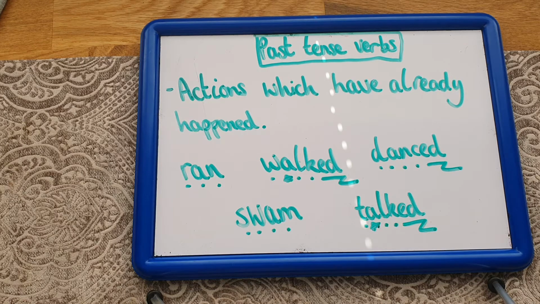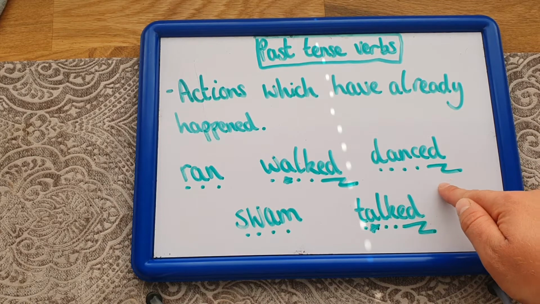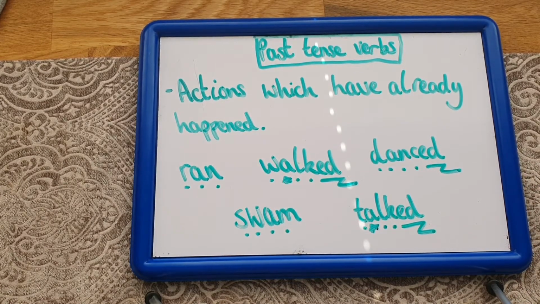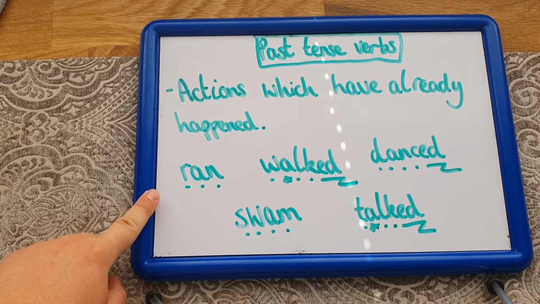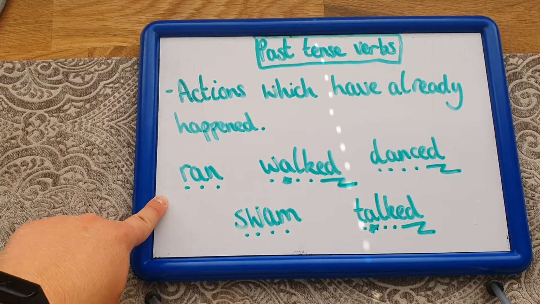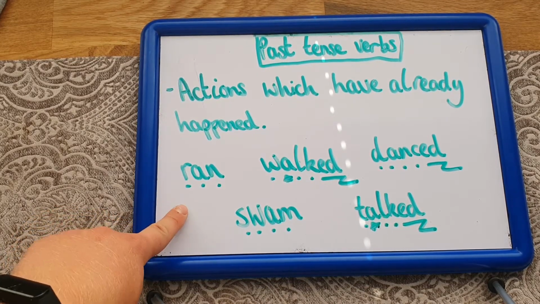Now with these words, I can see some of them end in a suffix just here, and that suffix that I'm bolting on is the ed. So most of our verbs which are past tense verbs, they've already happened, end in ed. But some of them are very naughty because some of them don't follow that rule, like ran. So the present tense of ran would be run, but I don't say I runned, because that sounds strange, doesn't it? And we know that's not quite right. So instead, it's going to be ran.